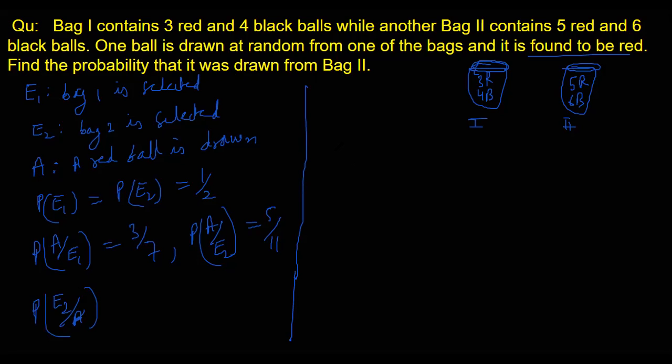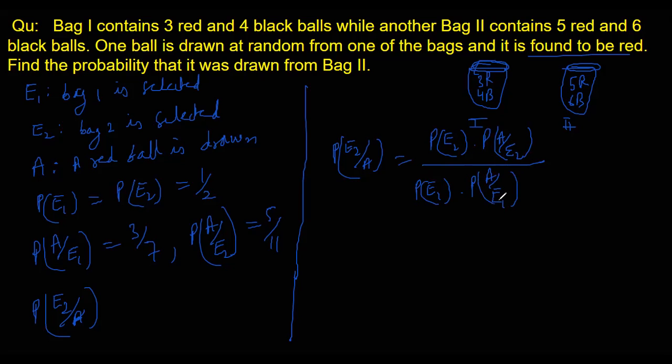So P(E2 by A) will be, by Bayes theorem, P(E2) into P(A over E2) divided by the sum of all the events in the denominator, right? So P(E1) P(A by E1) plus P(E2) into P(A over E2).